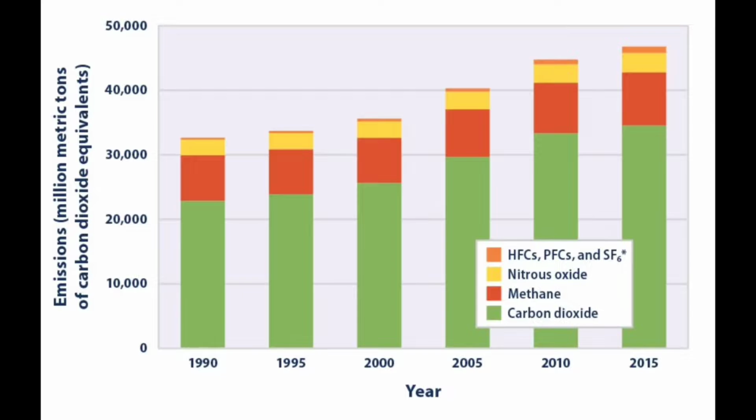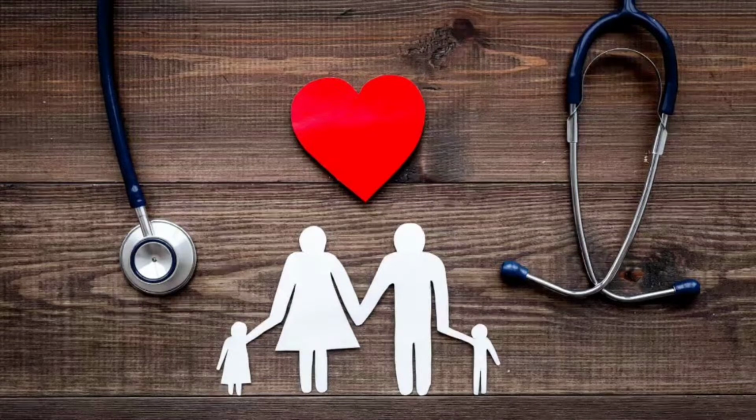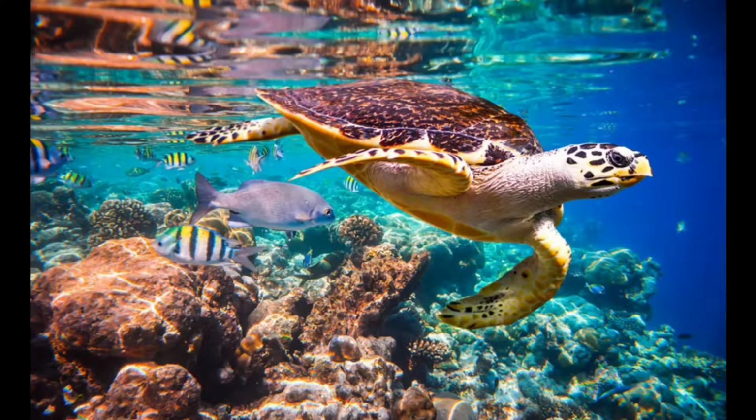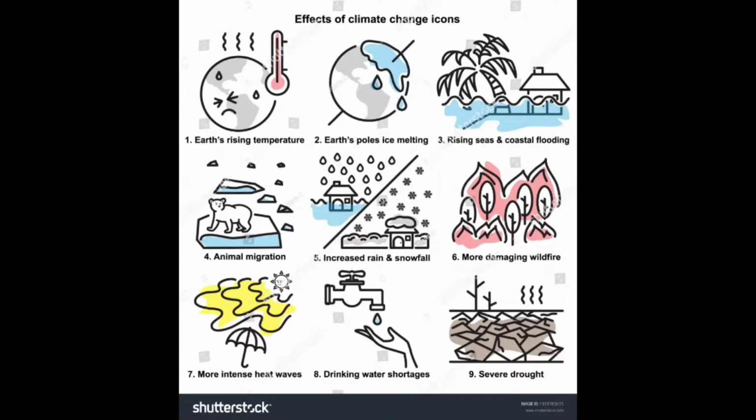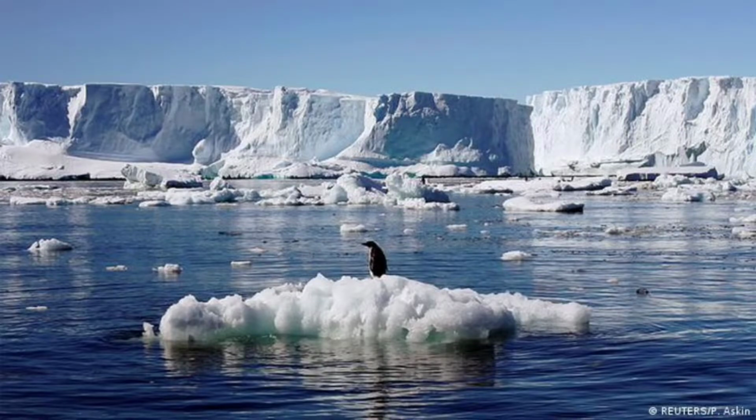However, as greenhouse gases build up, climate change harms human health and ecosystems. A warmer climate can bring changes that affect our water supplies, agriculture, power and transportation systems, the natural environment, and even our health and safety. Climate change has many adverse effects.